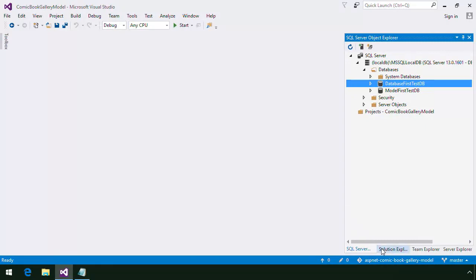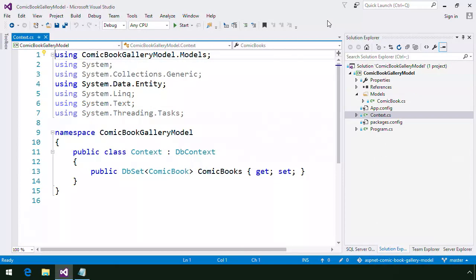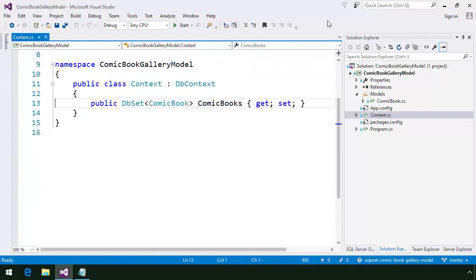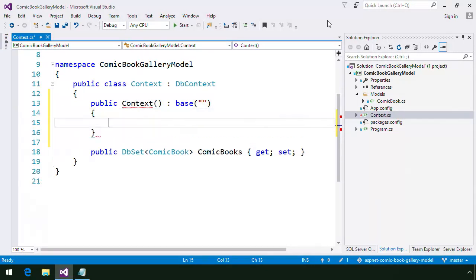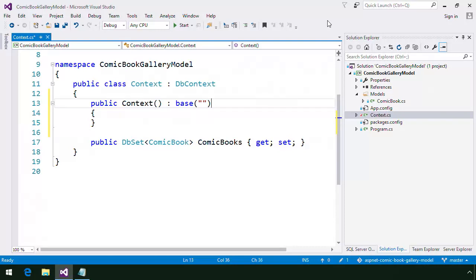The first and easiest of these options is to add a constructor to our context class and call the base class constructor that accepts a parameter for the database name or connection string. Public, context, then colon, followed by the base keyword, which allows us to call the members in the base class, in this case, a base class constructor. We'll take a look at how to use the connection string option in just a moment. For now, I'll just pass in the name of the database that I'd like to use. Comic, Book, Gallery. Now, let's run the app.